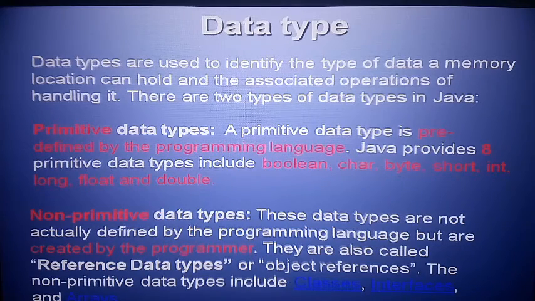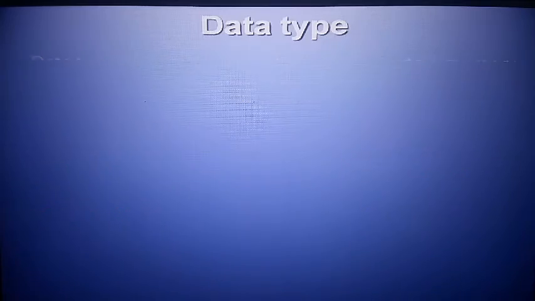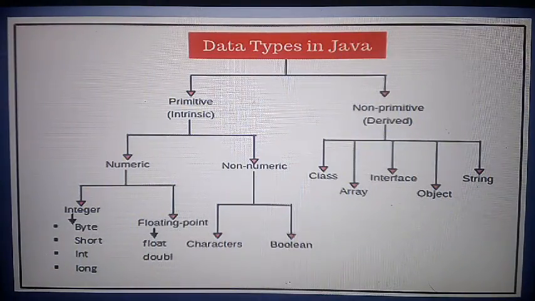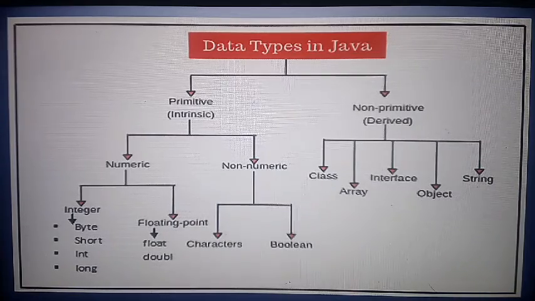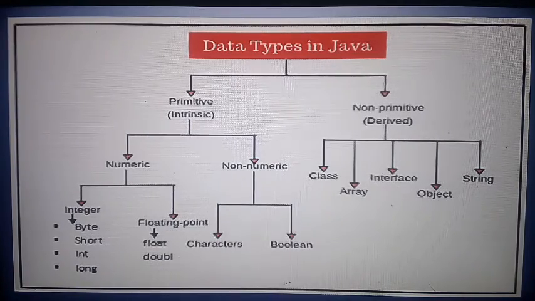A data type is a memory location that holds the data, and there are two kinds, primitive and non-primitive. Primitive are 8 data types and are system defined. Non-primitive are programmer defined, like class, array, interface. Primitive data types are again of two kinds, numeric and non-numeric.